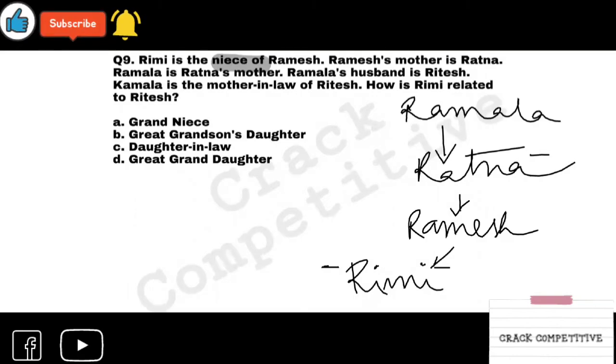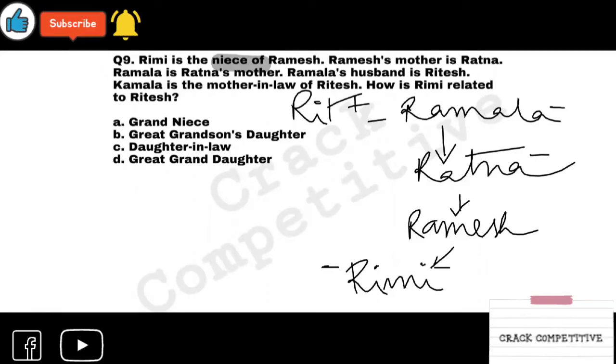Ramala's husband is Ritesh. I'm just writing it as Rit because of space. They are of the same generation. Ramala is female, Ritesh is male. What next? Kamala is the mother-in-law of Ritesh.